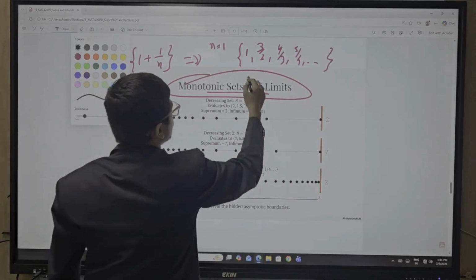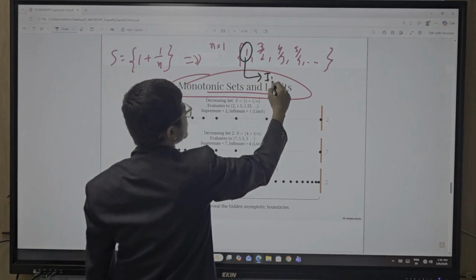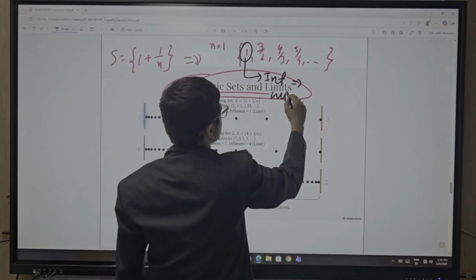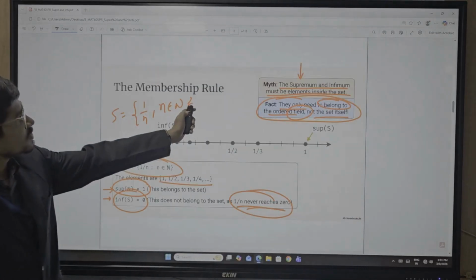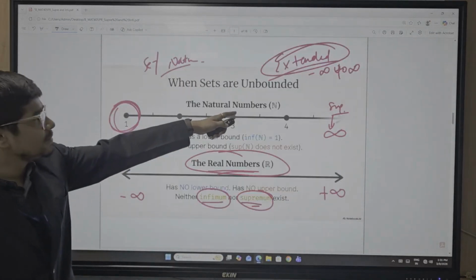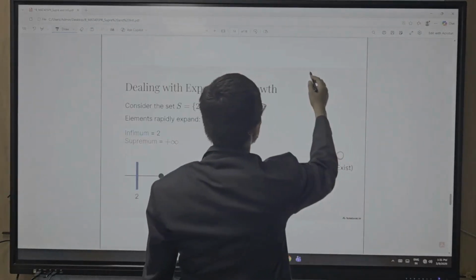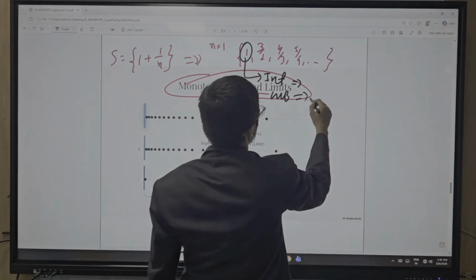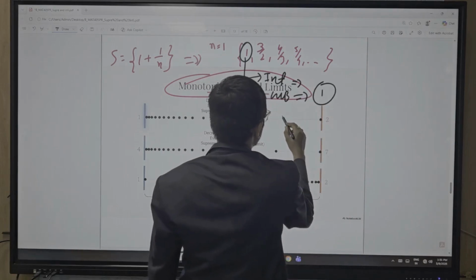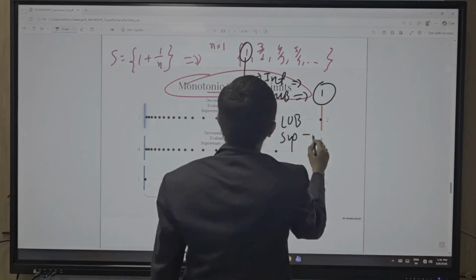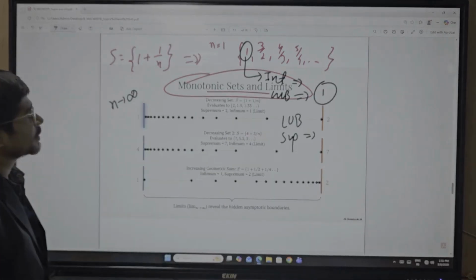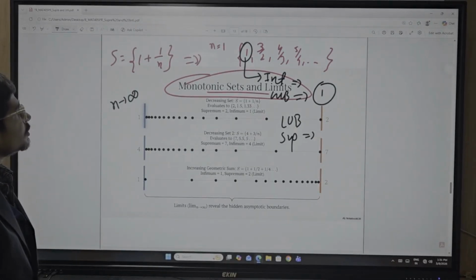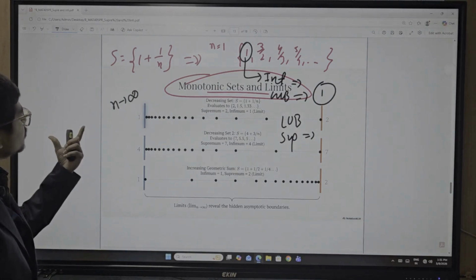So here, what is the minimum value? Minimum value means infimum, means GLB. So my dear students, infimum means GLB. So what is your GLB value? GLB is nothing but your 1. What is your LUB, meaning the supremum value? You have to put n tends to infinity here.